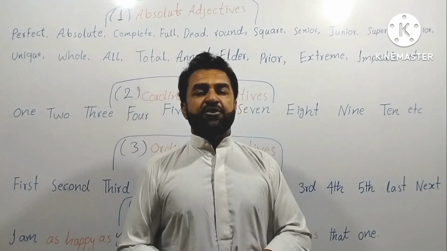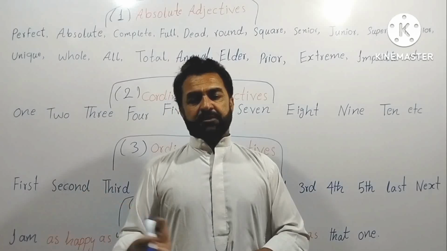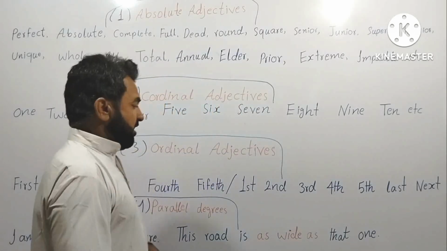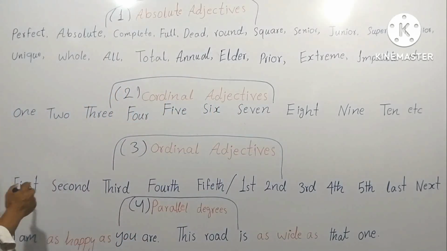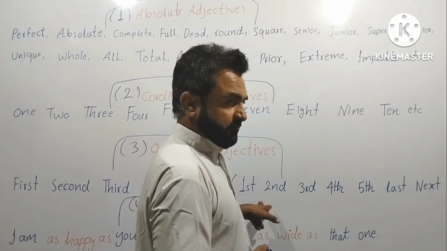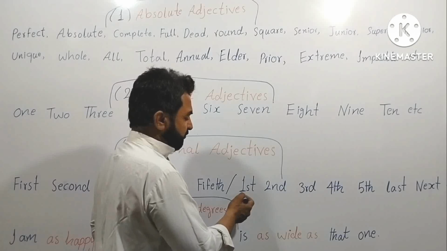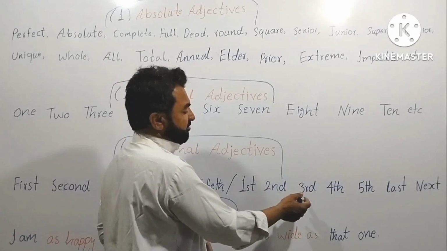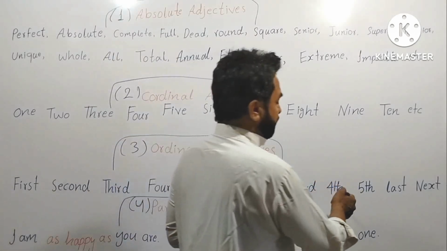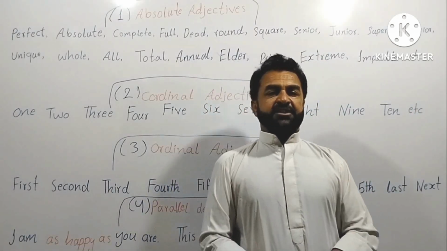Now here we are talking about your rank, your position, not common counting. So look at the ordinal adjectives. These are the ordinal adjectives: first, second, third, fourth, fifth, and you can also write them with superscripts, like 1st, 2nd, 3rd, 4th. First, second, third, fourth, fifth, last, next, and many more. So these are called the ordinal adjectives.